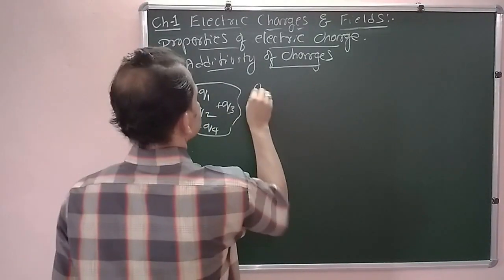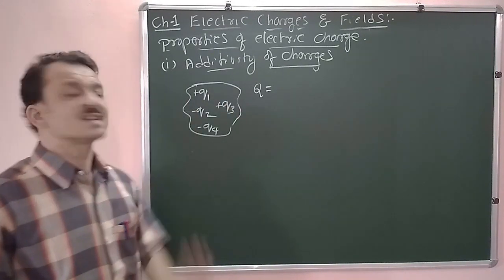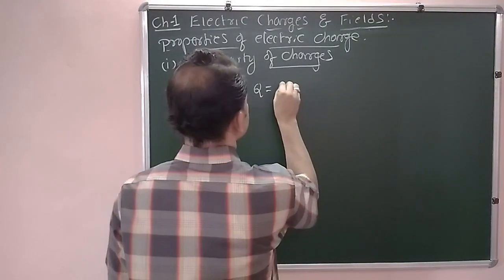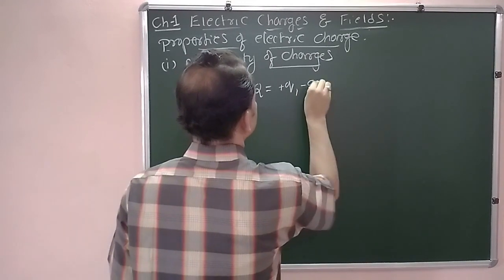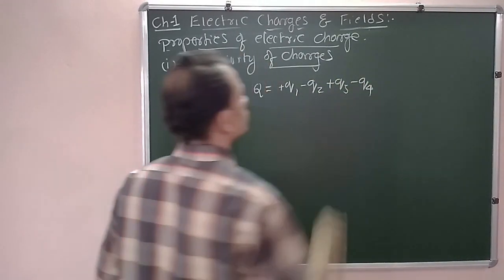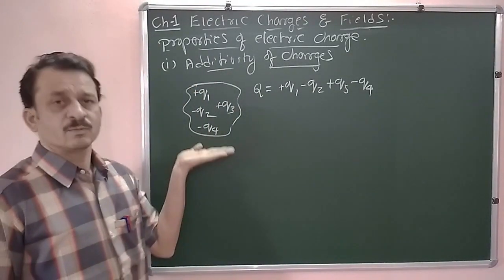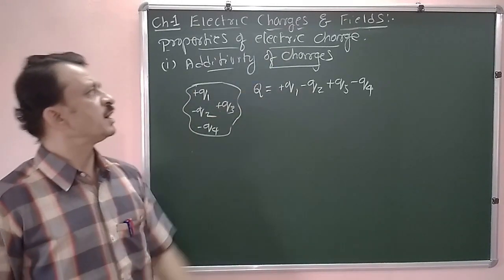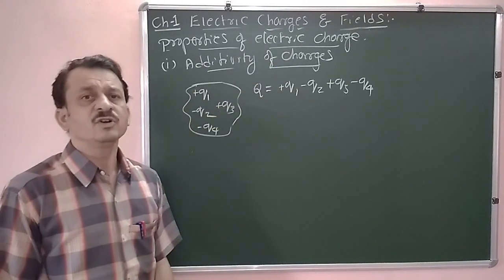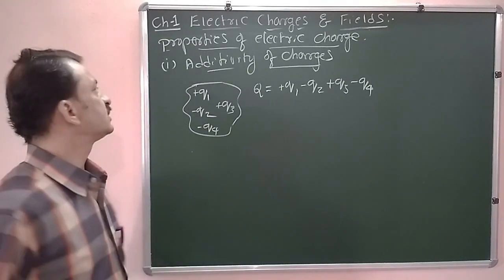The total charge q is equal to the algebraic sum of all the charges contained in it, that is +q1 -q2 +q3 -q4, and this property is called additivity of charges. Charges can be added algebraically. That is the first property.